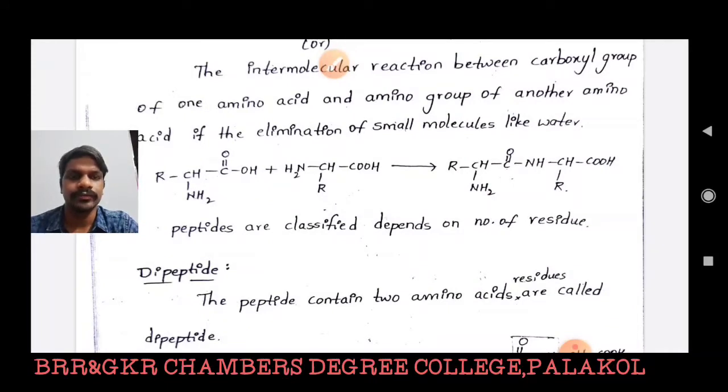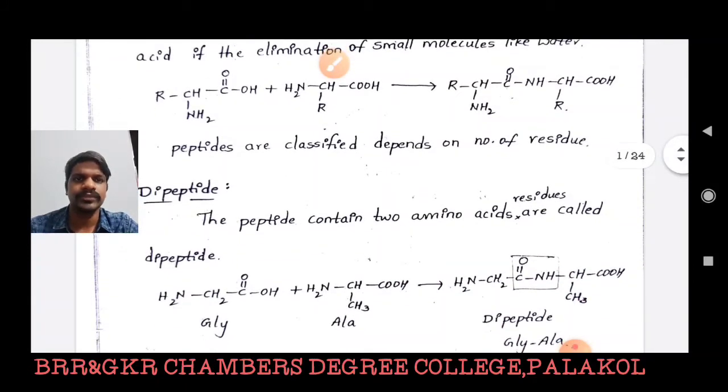Here we don't have a monopeptide, because the peptide bond is formed by the interaction of two amino acid molecules. A peptide containing two amino acid residues is called a dipeptide, and if it contains three amino acid residues, it is called a tripeptide. If it contains four amino acid residues, it is called a tetrapeptide. If it contains five amino acid residues, it is called a pentapeptide.